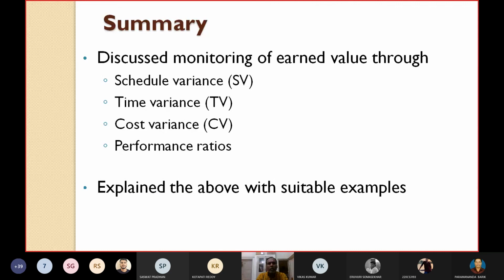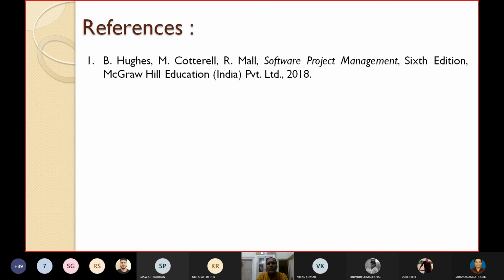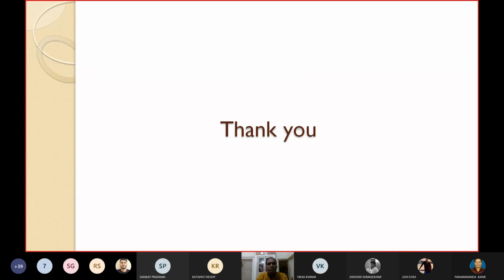We have discussed the monitoring of earned value through computing the performance parameters, such as the schedule variance SV, or time variance TV, or cost variance CV, and various performance ratios, such as the CPI and SPI. We have explained the above parameters with some suitable examples. So this much we have seen today. We have taken it from this software project management book.